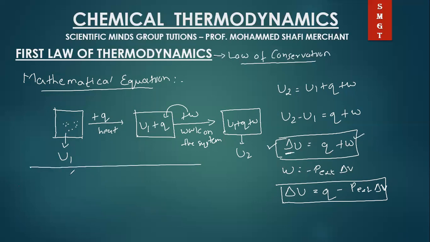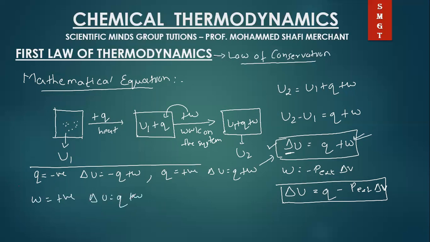अब suppose if I say heat is lost by the system, so heat becomes negative. So now the equation becomes delta U is equal to minus Q plus W. If I say heat is gained by the system, so heat is positive. मतलब delta U is equal to Q plus W, जो हम लोग equation use करने वाले हैं. हमेशा यही equation आप use करना. So if I say work is done on the system, the work is positive, so delta U is equal to Q plus W. If I say work is negative, मतलब work is done by the system, so delta U is equal to Q minus W. So you can have so many equations. अब ये दो को भी combine करके आप लिख सकते हो.